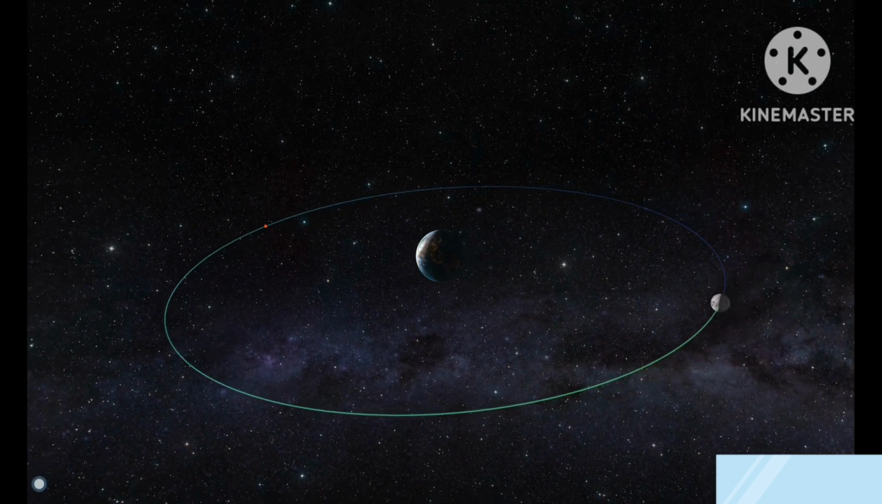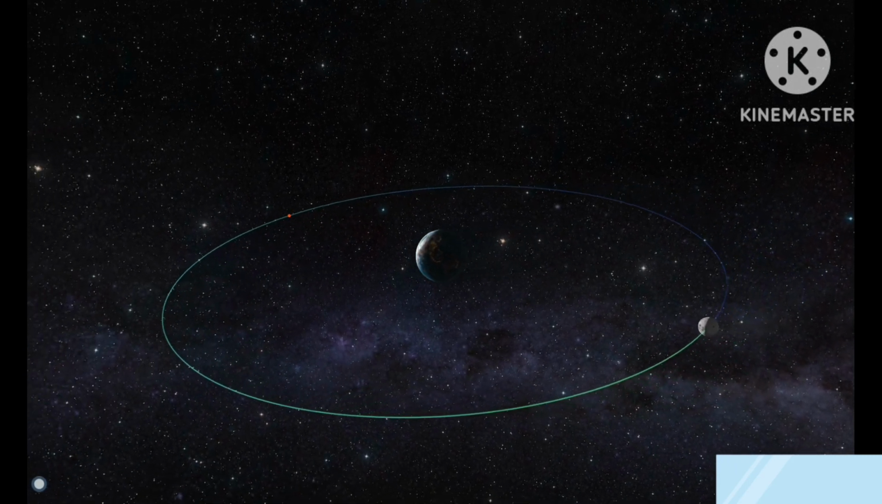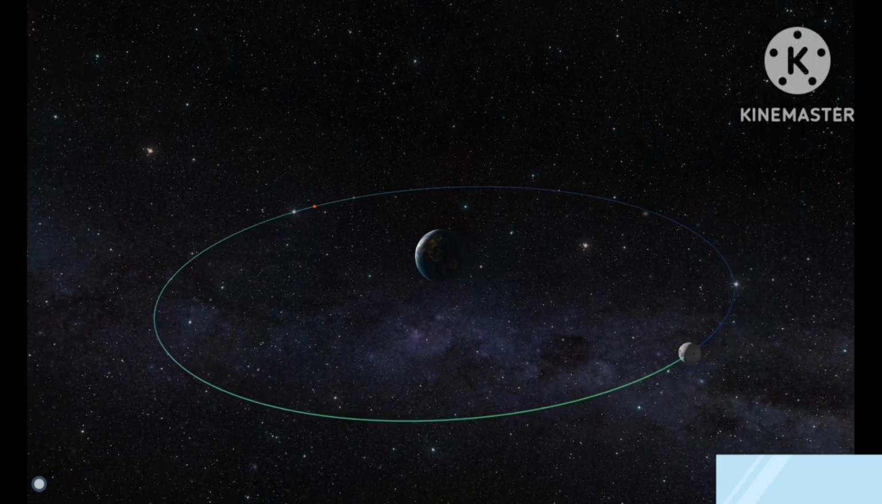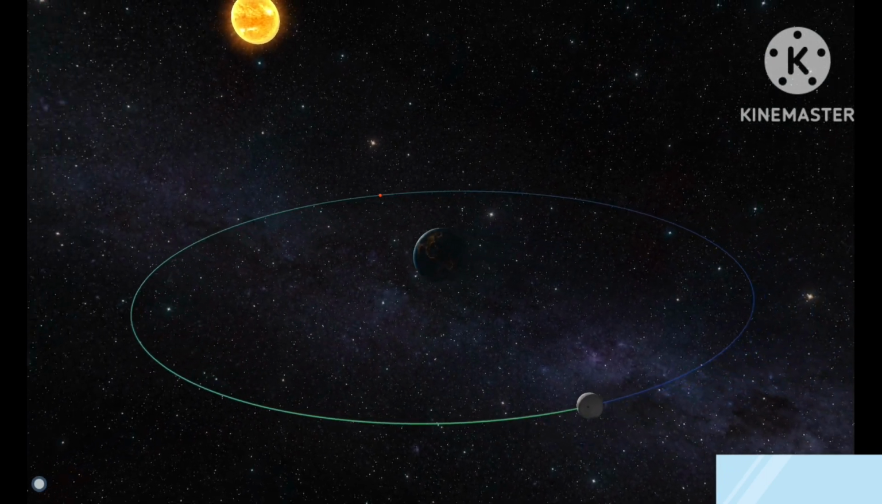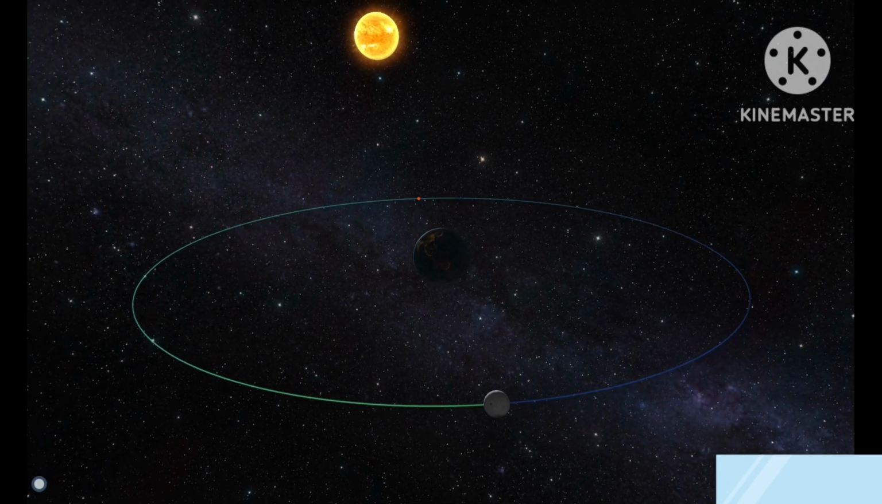The high tides caused by the Moon's gravity have an effect on the Moon as well. As a result, the Moon is slowly moving away from the Earth. Its orbit is expanding by 4 centimeters every year.